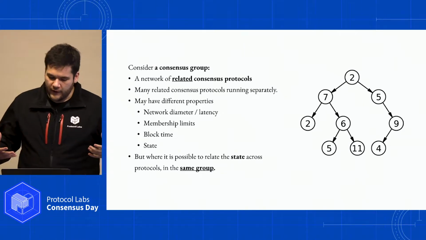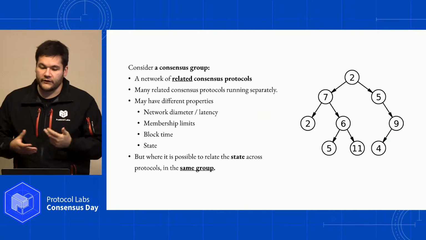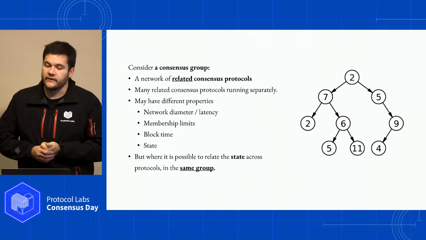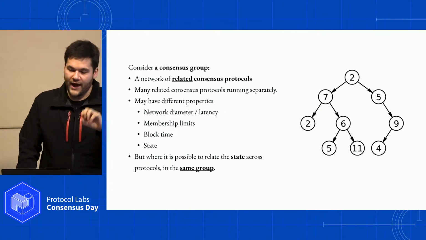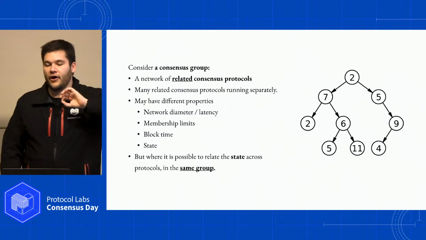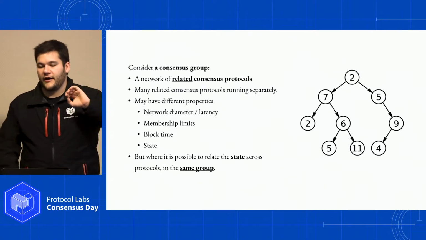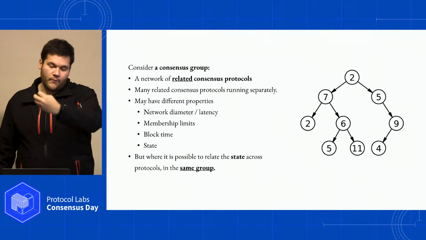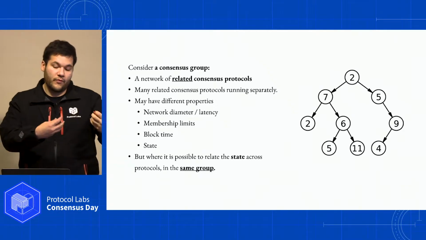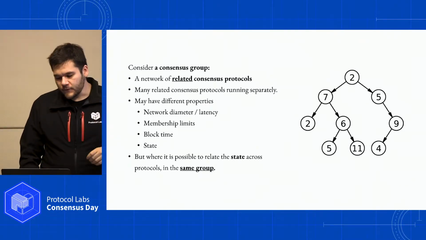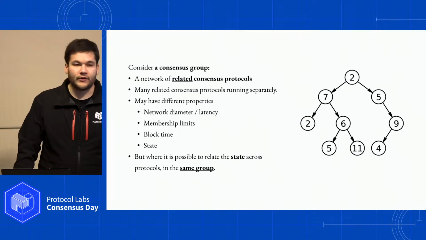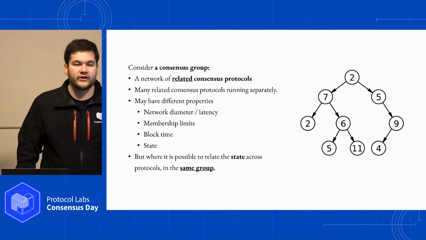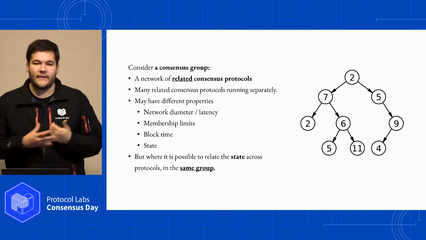So there's a lot of these kinds of properties that we may want to vary across these systems. Probably the key thing to reason about is state. At the end of the day, you might have the same smart contract across all these different consensus protocols across the entire network, and you might have a different copy of the smart contract living in each one, and they would potentially have different versions of the state. At that point, that's something that can be handled directly in the contract or the application. The developer of that smart contract would have to reason through what it means to have a partition in the state.